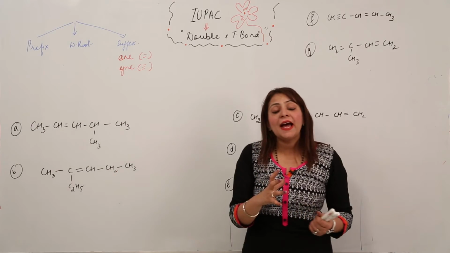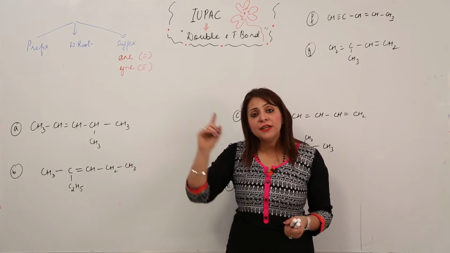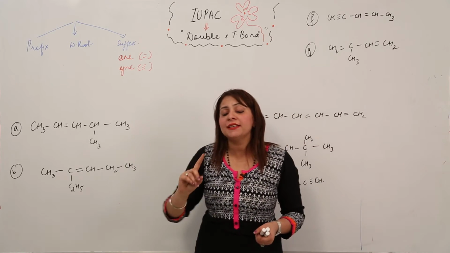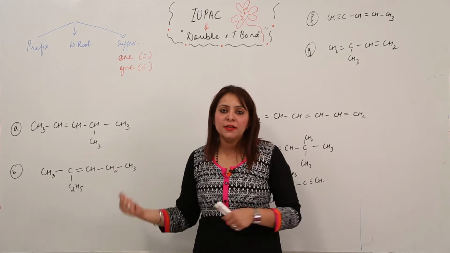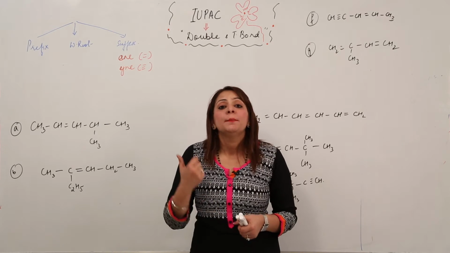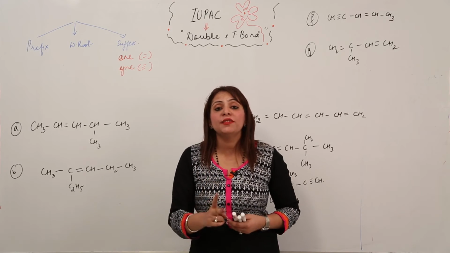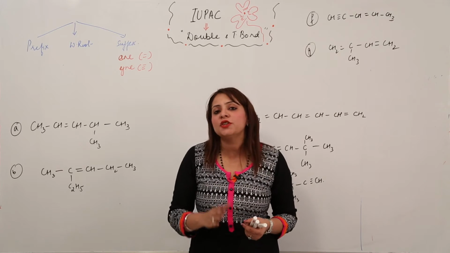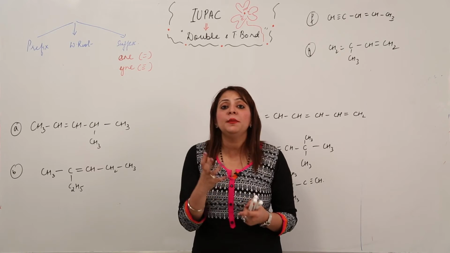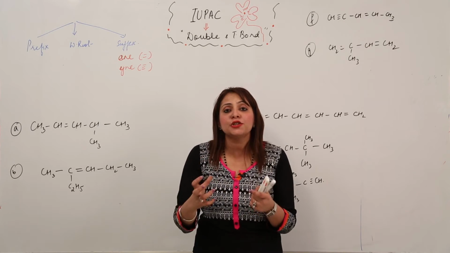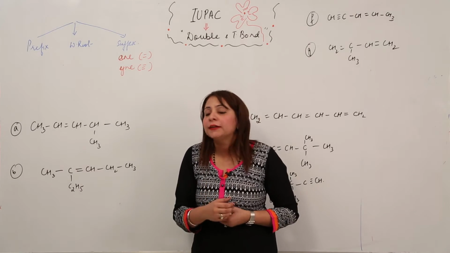Now let's see how those rules get slightly modified. The first rule was that you have to select the parent chain. Similarly we have to do it in this way also, and the limitation for the selection of the parent chain is the same. That means the chain has to be continuous, and it should be maximum alkylated, that means maximum branched. It should have the maximum number of substituents attached, the same thing, right?